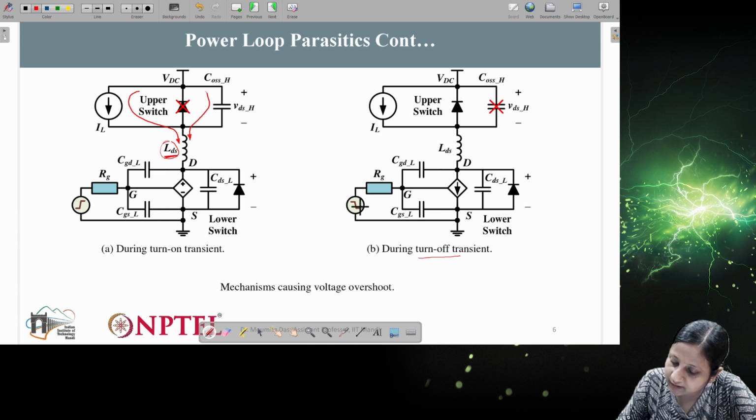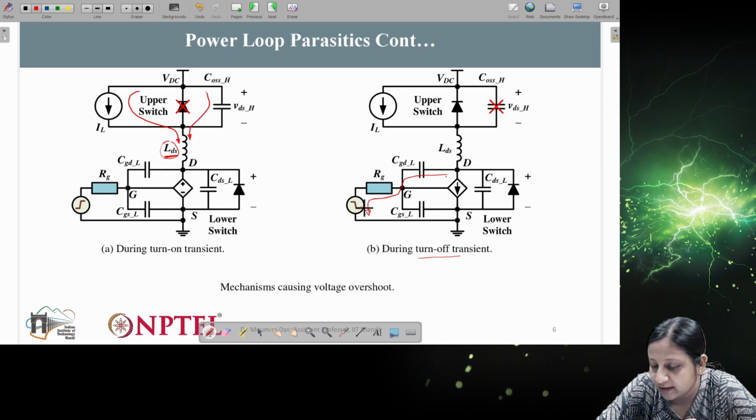This particular switch is turning off, and the current flows through the Miller capacitance to the RG, through the gate signal. In this case, this will again cause voltage overshoot to happen.